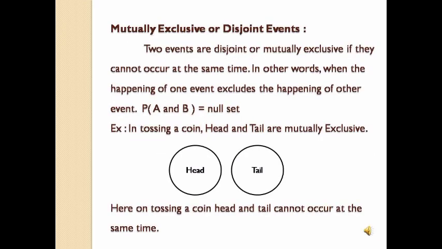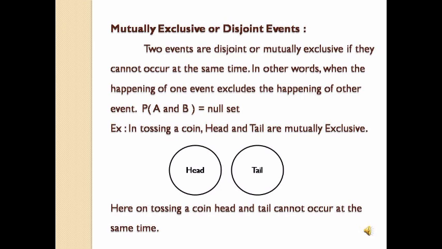Now coming to the next definition, mutually exclusive or disjoint events. What are mutually exclusive events? We can also call them disjoint events. Two events are said to be mutually exclusive or disjoint if they cannot occur at the same time. In other words, when the happening of one event excludes the happening of the other event, we call such events mutually exclusive or disjoint events.